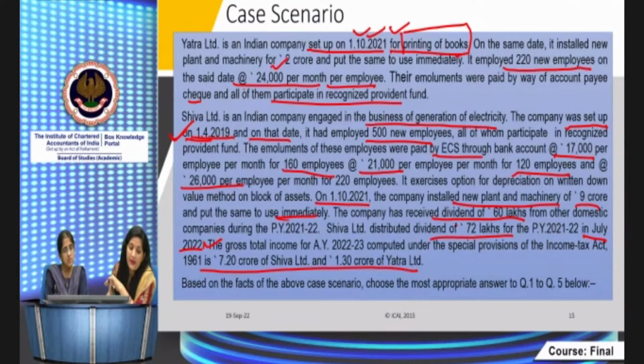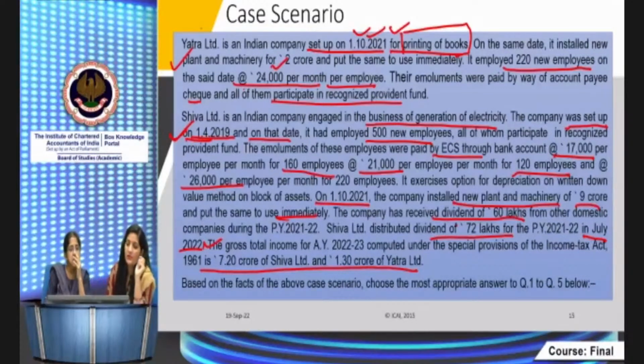A 150 days condition is also there, but that condition is in respect of manufacturing of apparel. If the company is engaged in manufacturing of apparel, footwear or leather products, then the 150 days time period has to be seen. Here the company is engaged in printing of books, so for this purpose we have to see the 240 days. So for Yatra Limited, no deduction will be allowable.